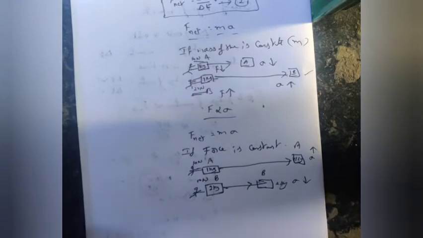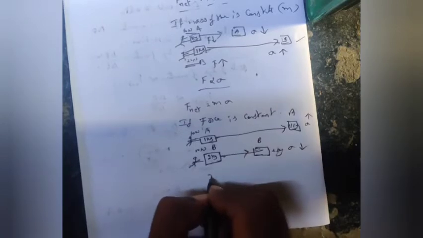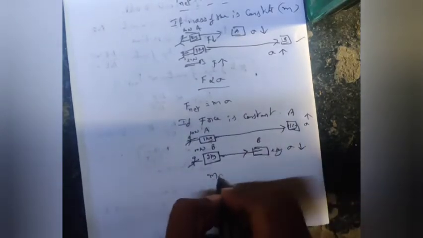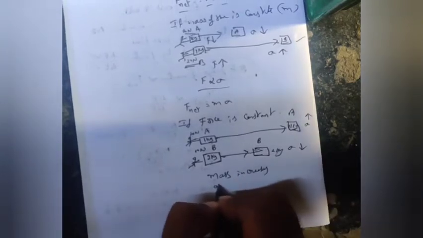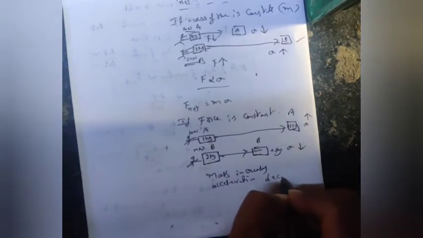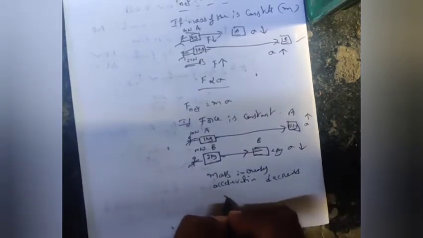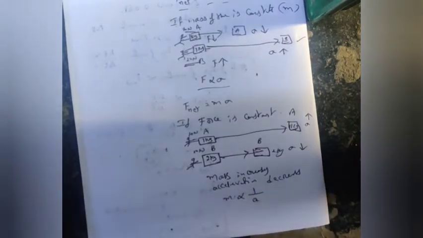So if force is constant and mass increases, acceleration decreases. This shows that mass is inversely proportional to acceleration.